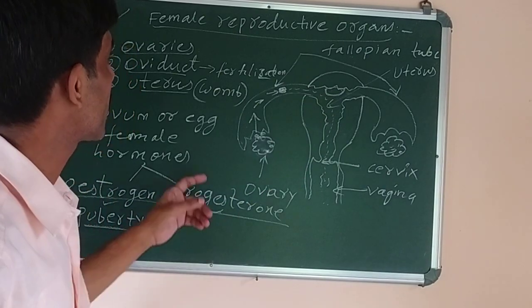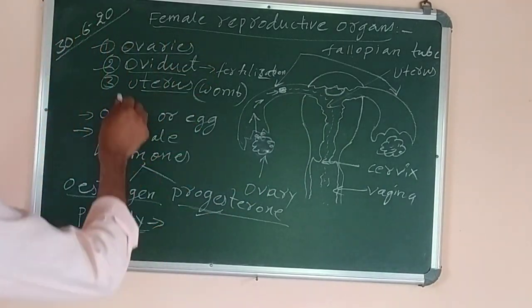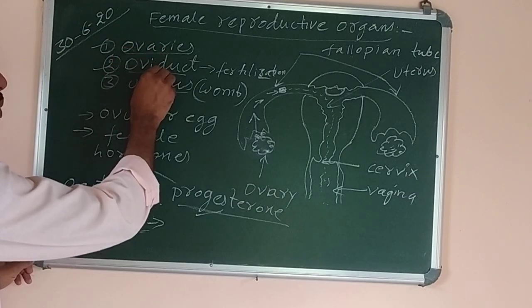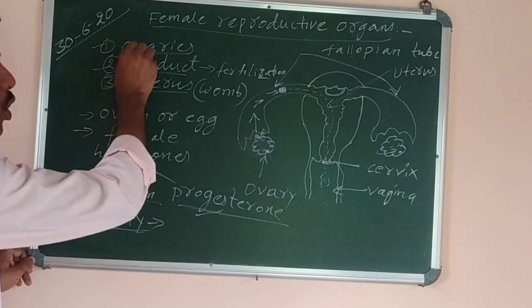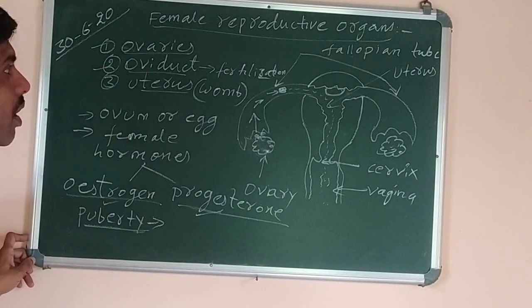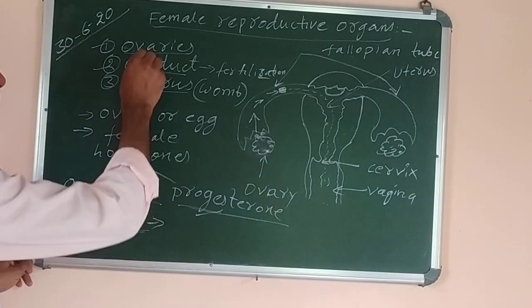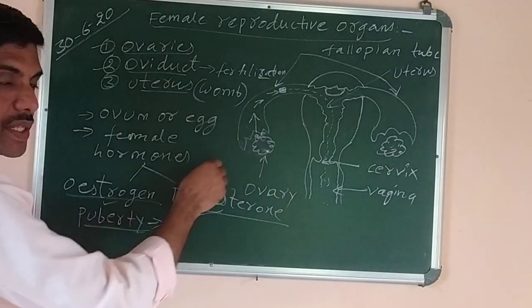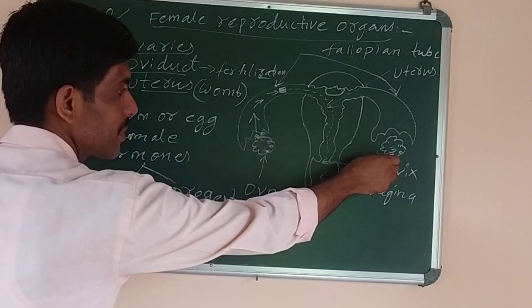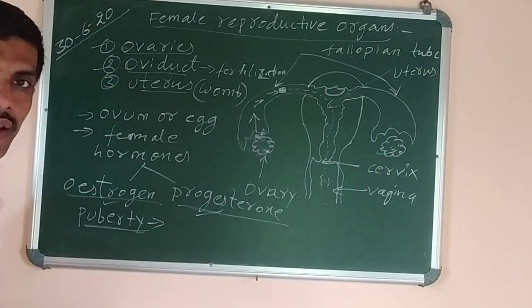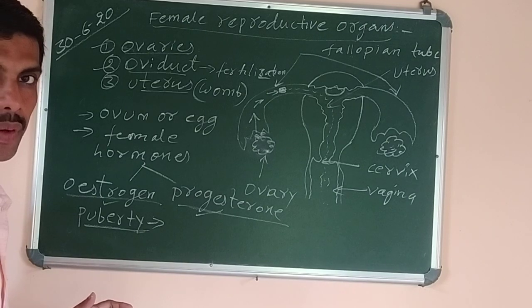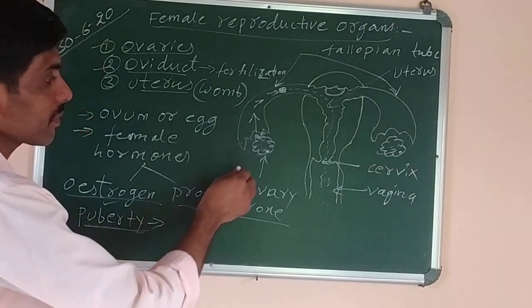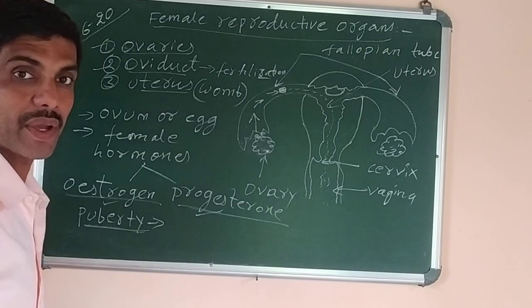Okay, so once again, what are the female reproductive organs? Three organs are there: ovaries, oviduct, uterus. The ovary is the main female sex organ or reproductive organ. First of all, what is the shape? It is almond shaped. It is located on either side of the vertebral column or backbone, in the pelvic cavity.